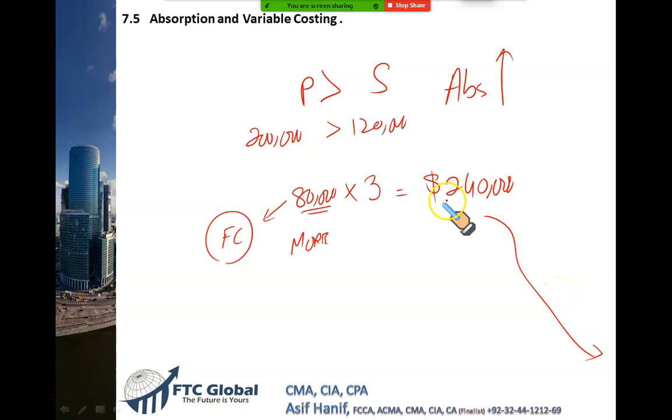This fixed cost of 240,000 has deliberately been taken to the finished goods stock. This 240,000 of fixed cost does not get expensed. This $240,000 cost is hidden. Cheating. So your profit will go up by 240.